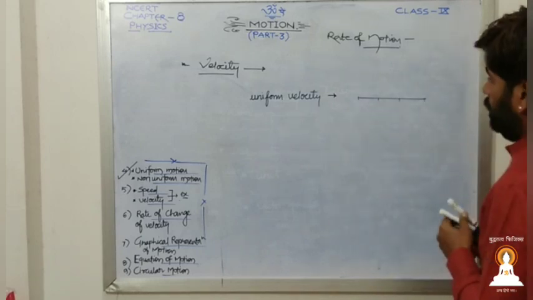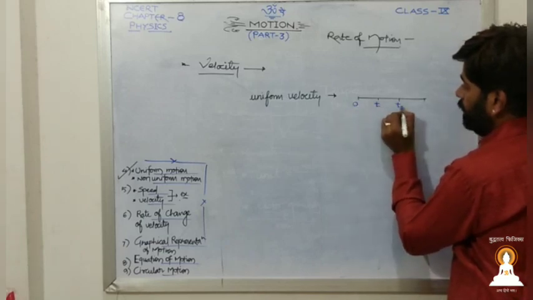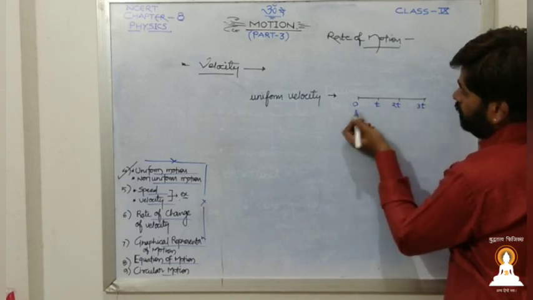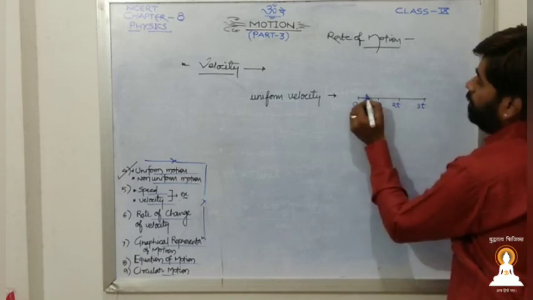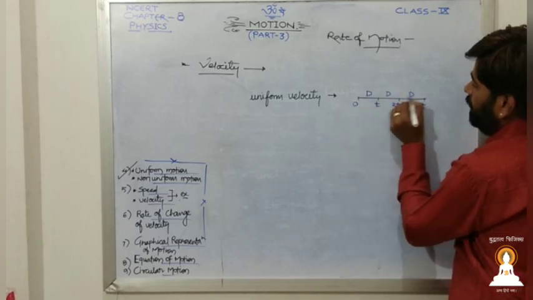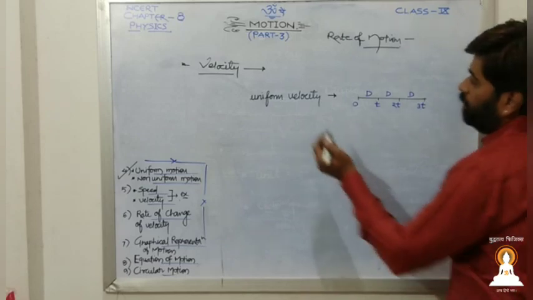So from time 0 to t, then t again, that is 2t, then 3t. Equal interval t, and equal displacement, this is d and this is d. Then you will say it is uniform velocity.